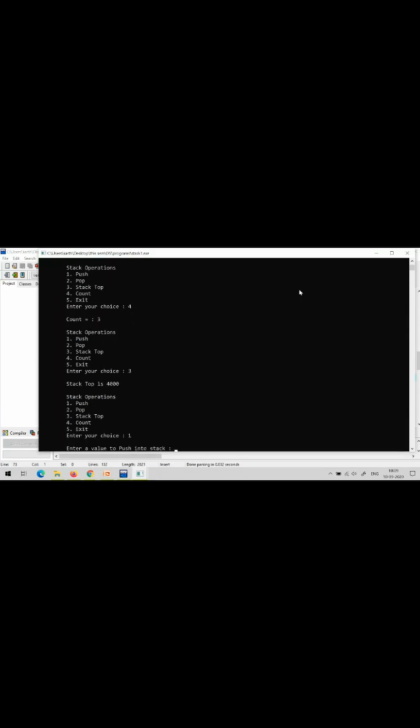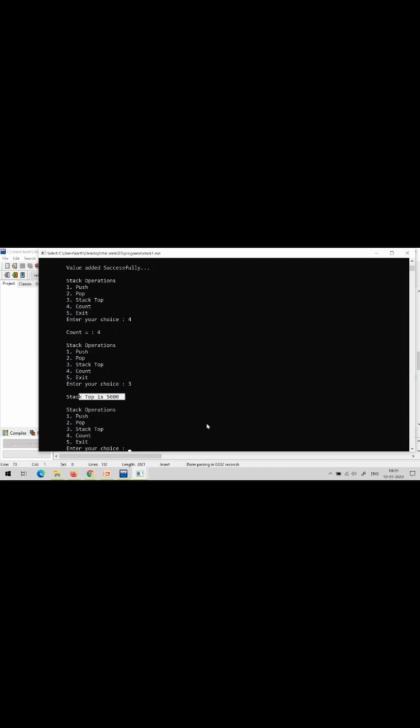Again one more, 5000, and now count is 4. Count is 4, and the value available in top is 5000. 5000 is in the stack top, so this is stack top now.